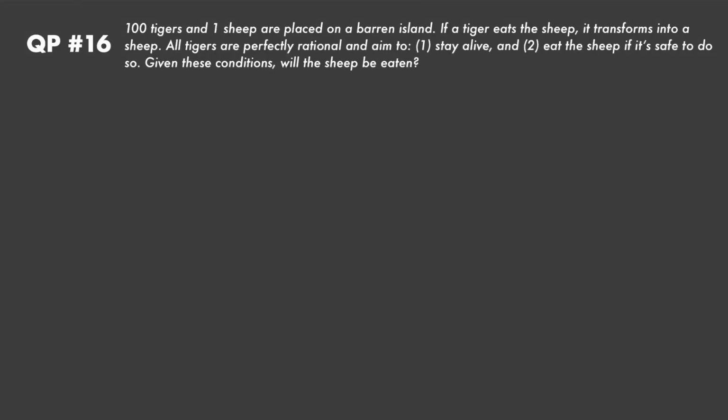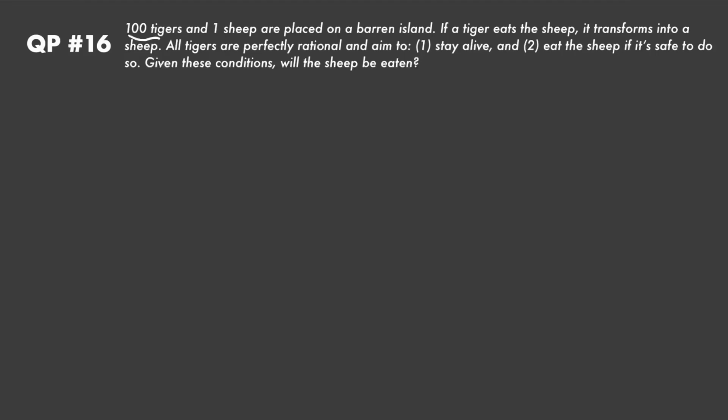So the first part of this roadmap is the most important part, right? It's going to be about simplification and recursion, which you can use in every single problem. It's just basically if you have a hard problem, just simplify that problem and then build your way up to the higher cases. Like for instance, in this example, we have 100 tigers and 1 sheep. Do we want to deal with 100 tigers straight away? Well, no, we do not.